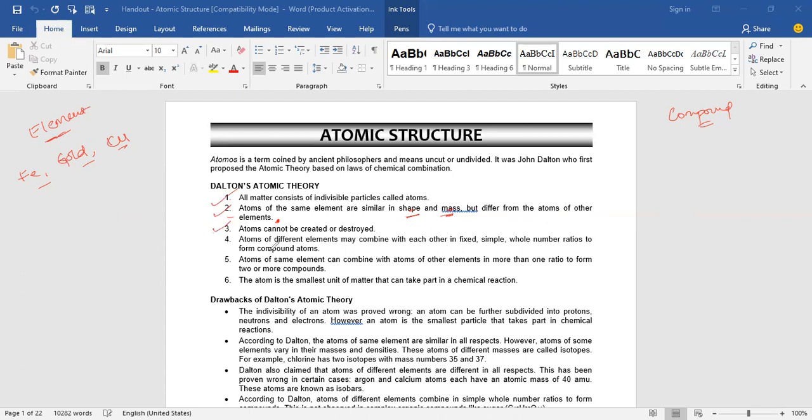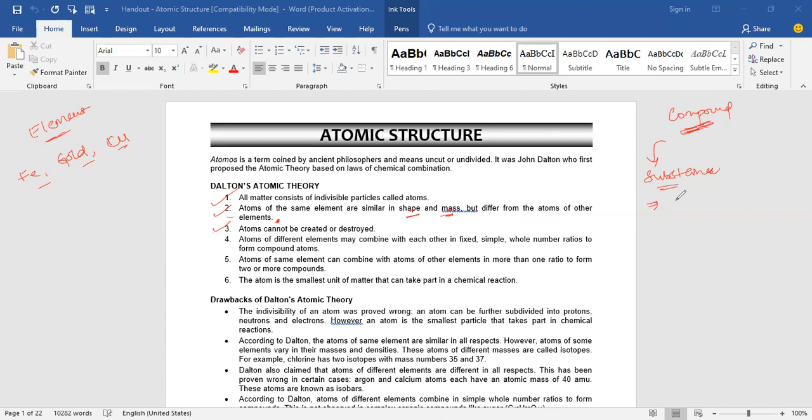In any chemical reaction, atoms cannot be created nor be destroyed. Okay. Then what is the definition for the compound? Combination of elements. A substance which contains two or more elements, but they are combined chemically and present in the definite ratio, right?